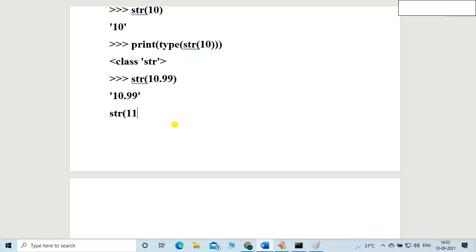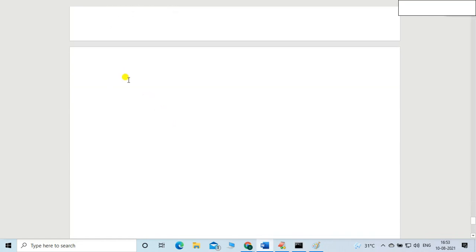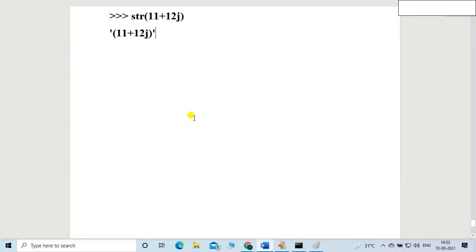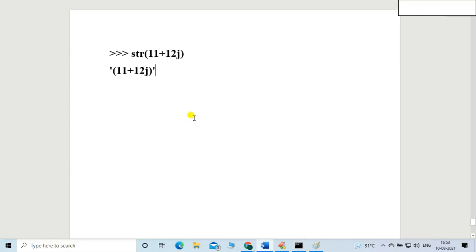We already covered all the things, friends. Again, you can also convert a boolean value into a string. Whether it is possible or not, let me check. True is a boolean value.